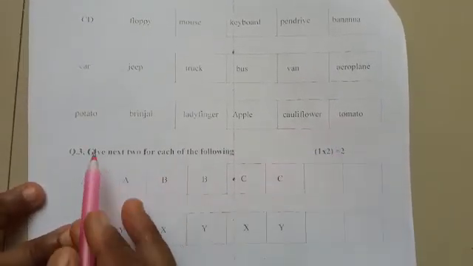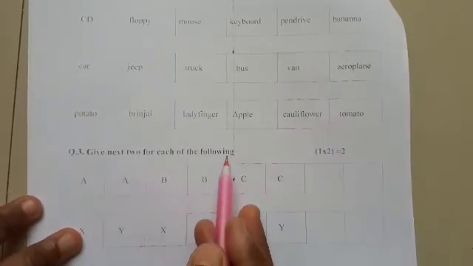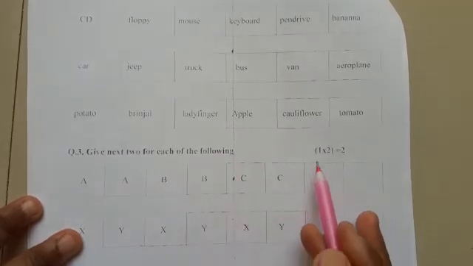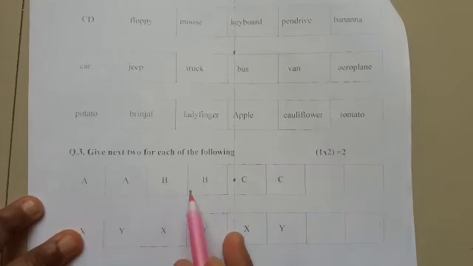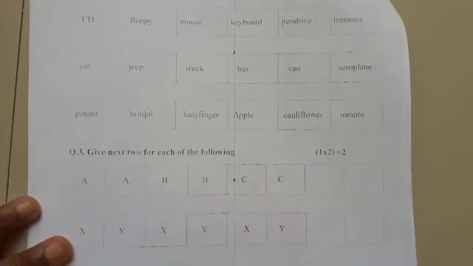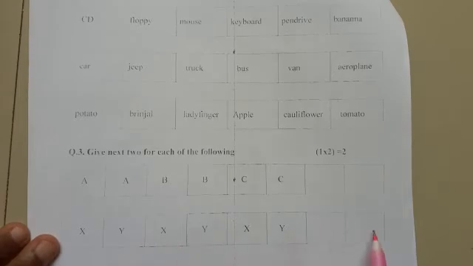Now next is give the next two for each of the following. Each is 1 mark, so 1 into 2, 2 marks. A, B, B, C, C, then what will come here, you have to write down. X, Y, X, Y, X, Y, you have to write down what will come here.